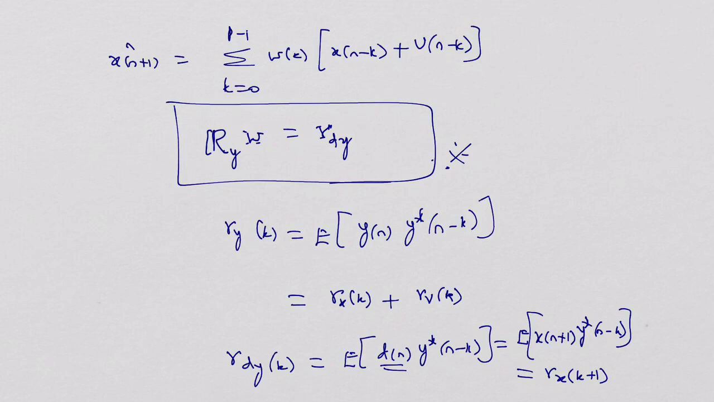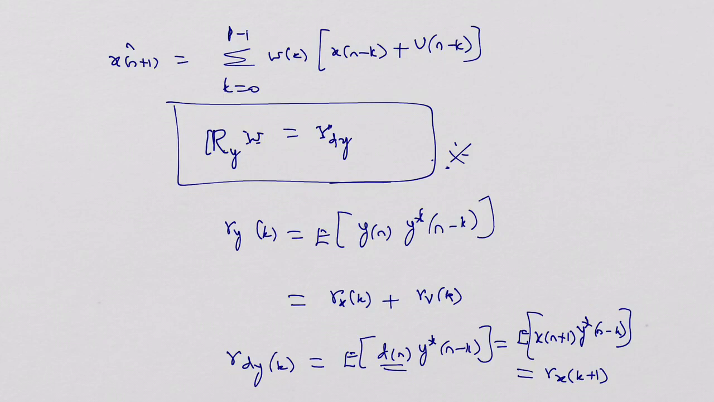So now the equation rxw is equal to rdx is converted into ryw is equal to rdy. This is the change that is made. Where ry of k, what is ry of k? Ry of k is equal to expectation of y of n into y asterisk of n minus k, which can be converted into rx of k plus rv of k.